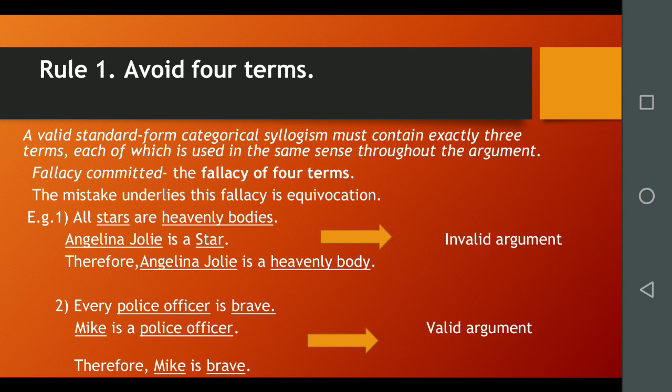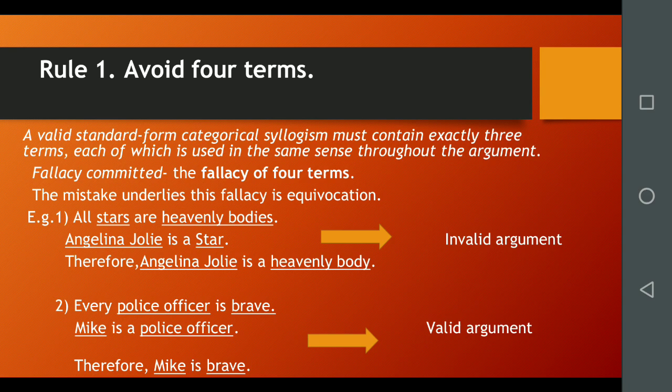Such a conclusion can be justified only if the premises assert the relationship of each of those 2 terms to the same third term, that is the middle term. If the premises fail to do this consistently, the needed connection of the 2 terms in the conclusion cannot be established and the argument will fail. So every categorical syllogism must have 3 terms, no more and no less.